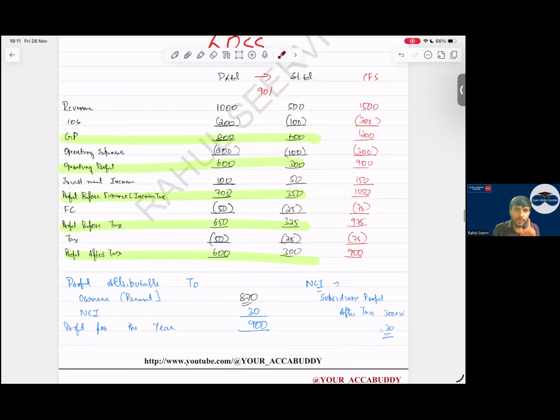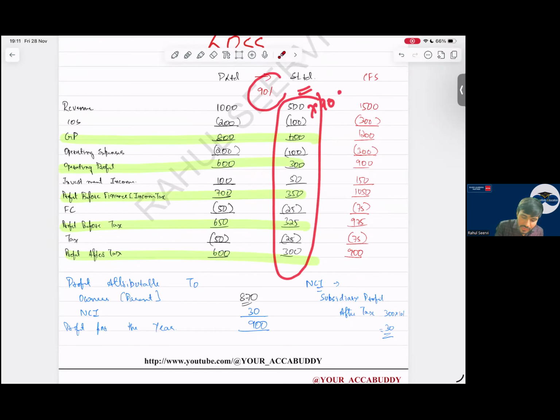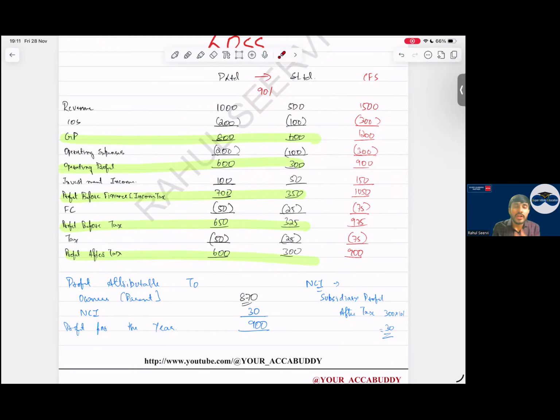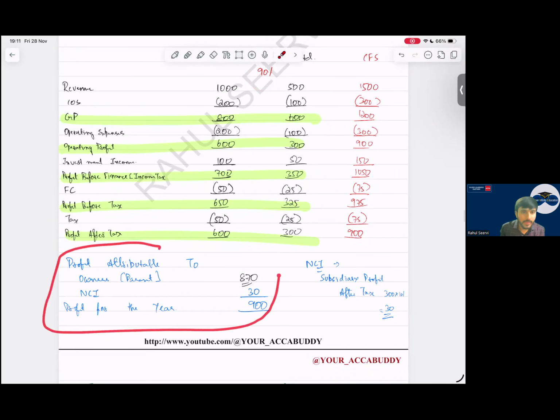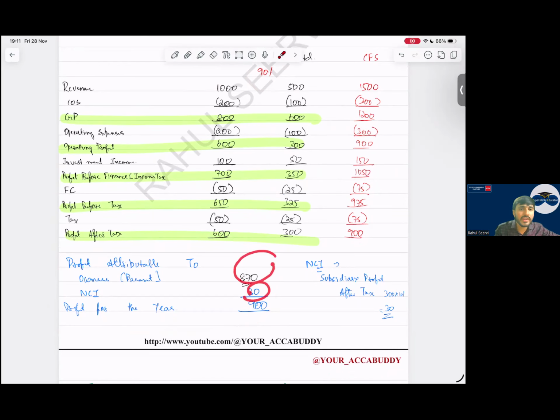Then, sir, now you only say, if I say I have 90% of the subsidiary, what should I do then? Each and every item should I apply 90%? No. Why am I taking 100%? As mentioned, the standard is saying what? Do 100%, but show below separately. Show below separately that NCI का इतना है, parent का इतना है. That this belongs to parent and this belongs to NCI. If you do the NCI calculation, automatically you will get the parent's part.